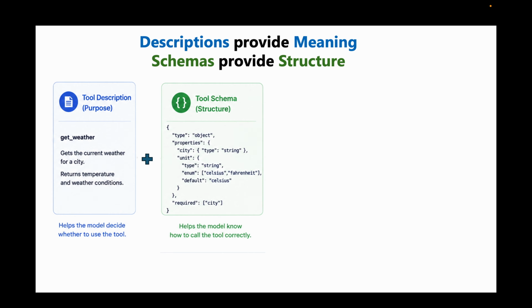The schema provides structure. It defines exactly what inputs the tool expects, what fields are required, what types are allowed, and even valid values such as Celsius or Fahrenheit in this case. The model uses description to select the tool and the schema to determine how to call the tool correctly.